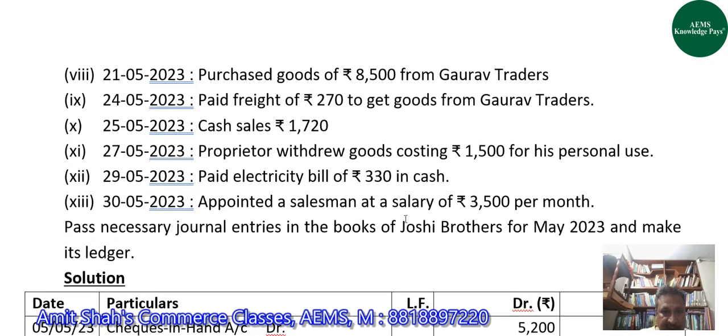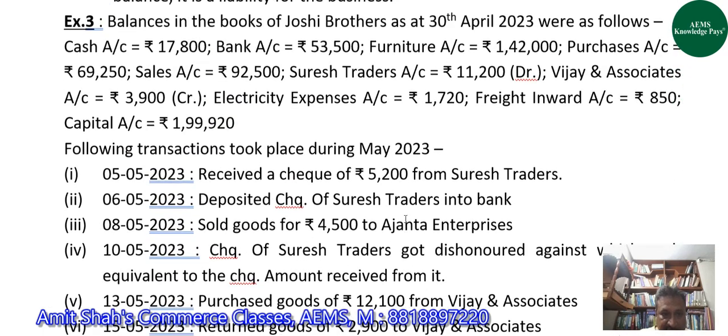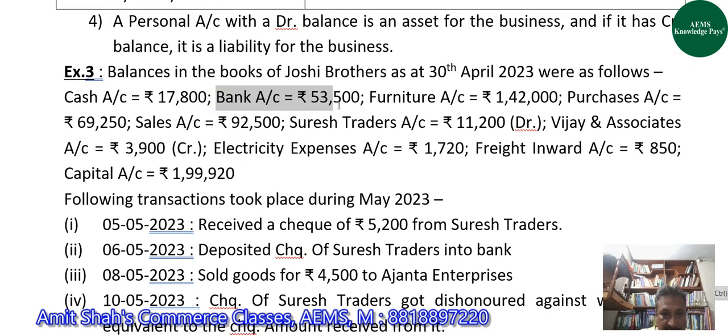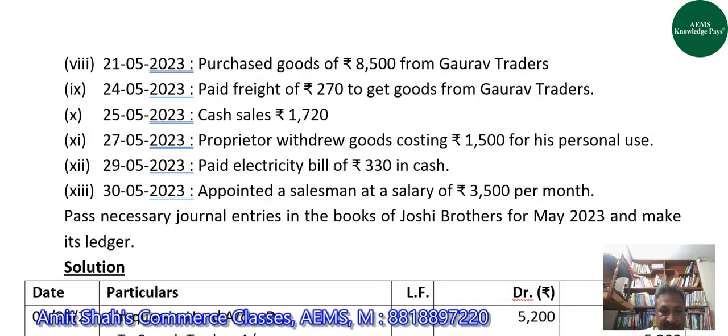Okay, so after cash account, the next account, balance of which is given to us in the question is bank account. Again, it is not mentioned whether it is debit balance or credit balance, so we will take it as debit balance of 53,500.